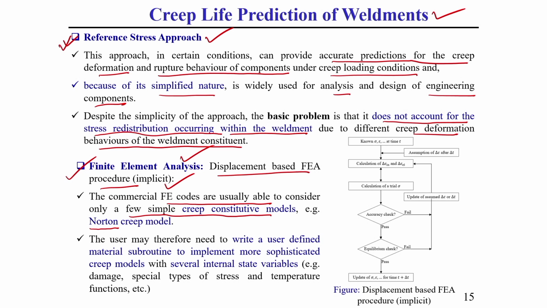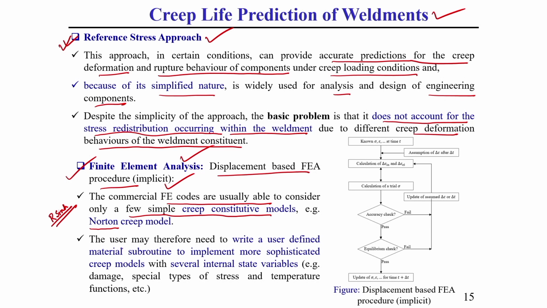One is called the RN model. Then there is another constitutive model like the R Singh model. These are all creep constitutive models. Generally in FE codes these types of creep constitutive models are available. By using these we can predict the creep life of a structure.